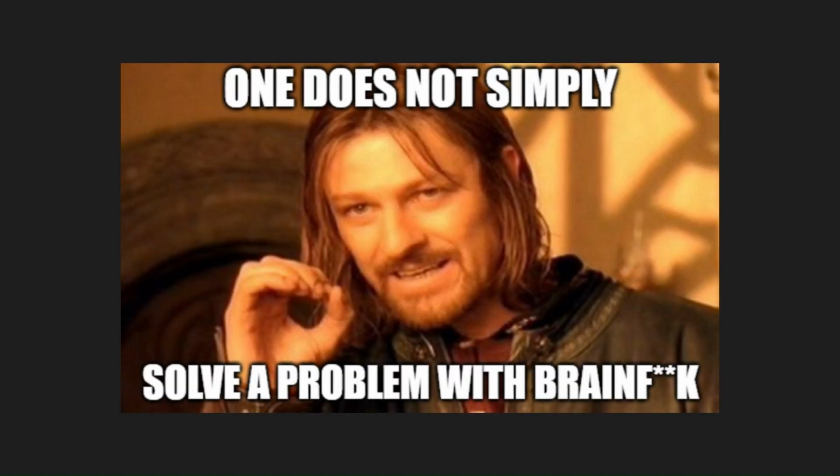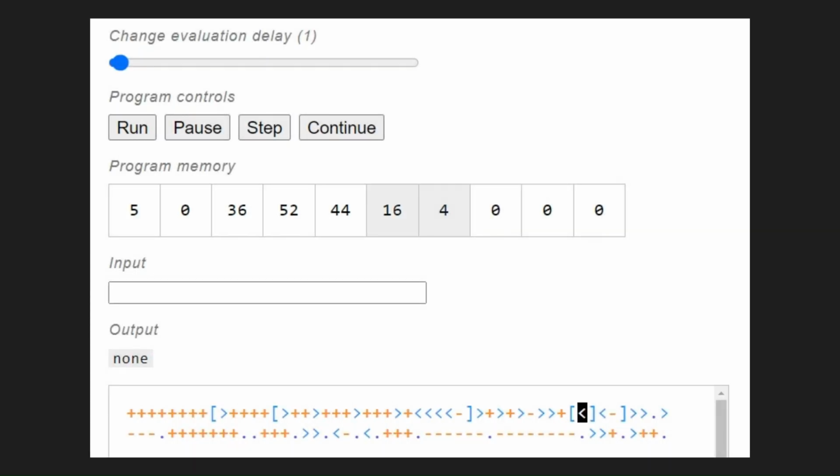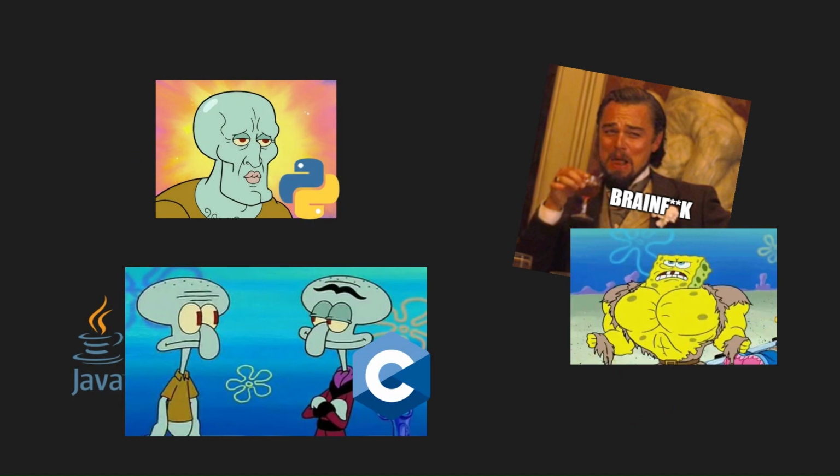Some common programs in Brainfuck are stupidly complex to achieve. Like, look at what you have to do to add 2 numbers in memory. Or even just hello world. You have to create the ASCII values for each character and then print them out one by one. Yet, somehow in all of this chaos, Brainfuck is Turing complete. Somehow this laughably primitive language is just as computationally capable as Python, Java, and C.